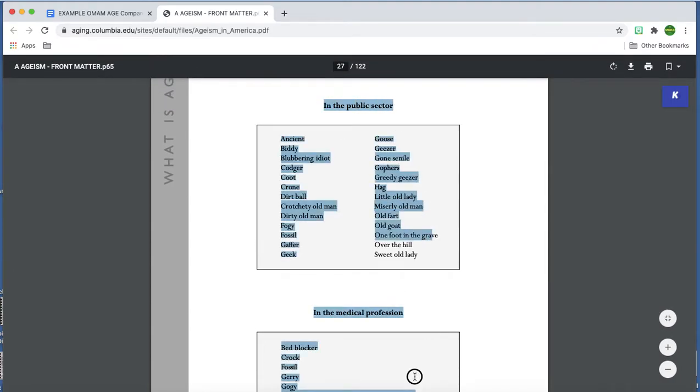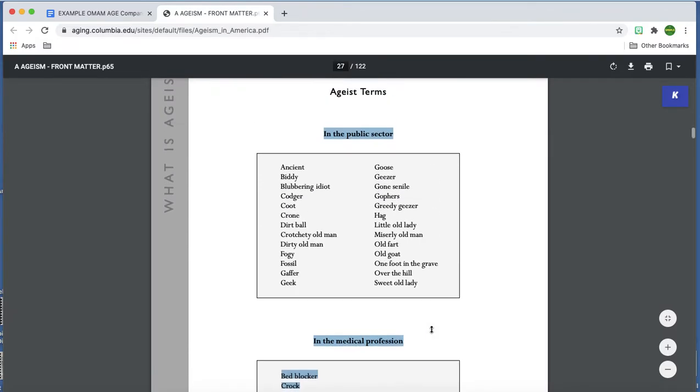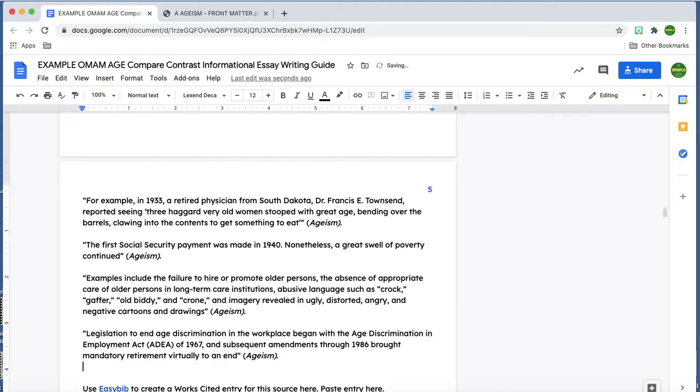And I kind of feel like all of this could be useful. Hang on, I kind of like these. And I'm just going to make myself a note: offensive terms to describe older adults.